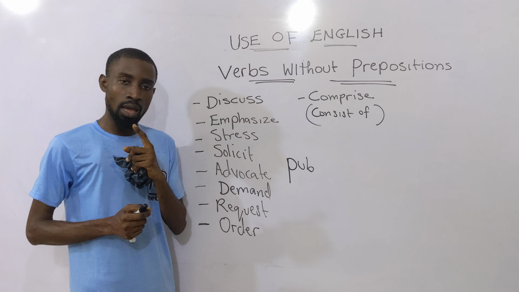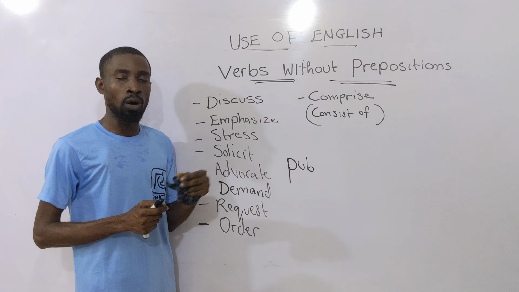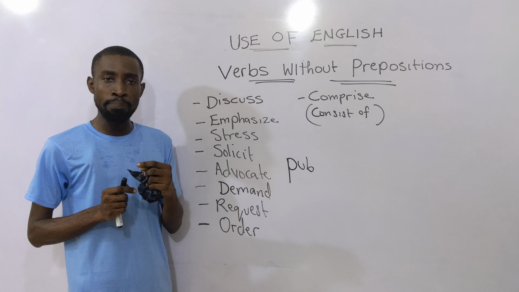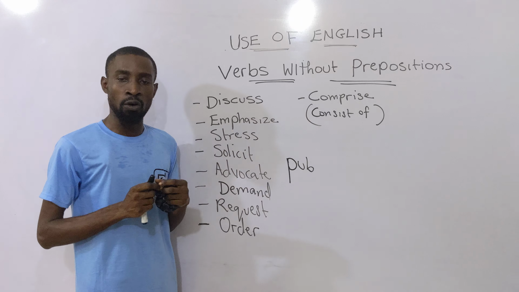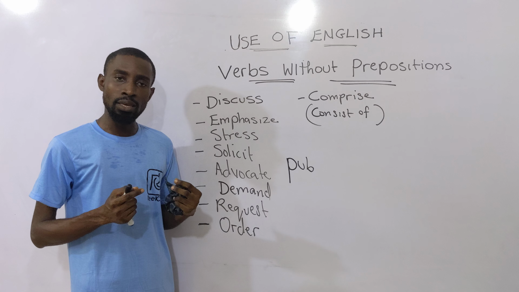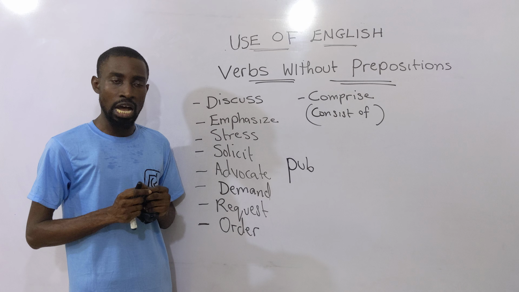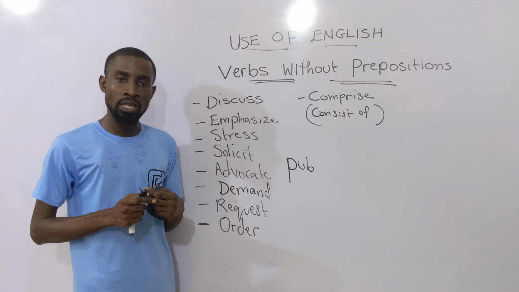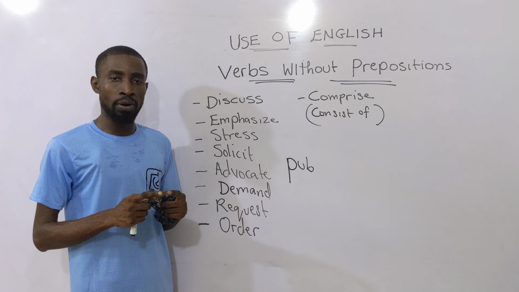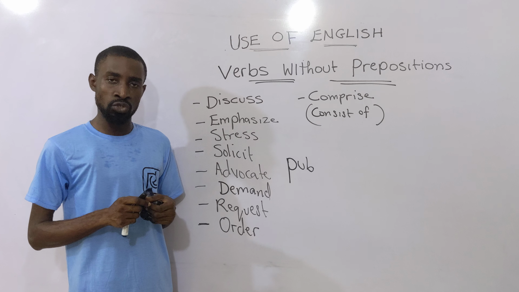But there is a way you can use comprise such that it can still go with of. Of can only come after comprise if the verbs to be come before comprise. What are the verbs to be? The verbs to be are verbs like is, am, was, were, are. Any of these verbs I've mentioned, when they come before comprise, then comprise can go with of. For example, "This class is comprised of 20 students."